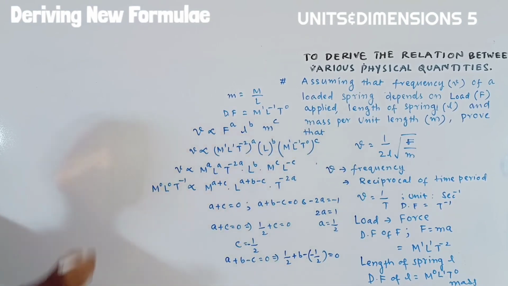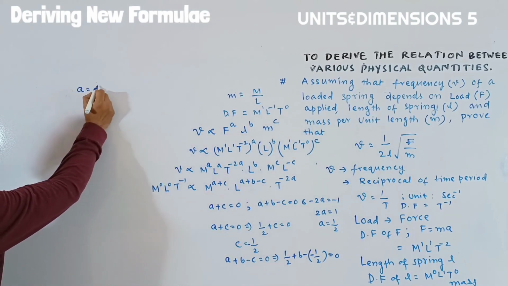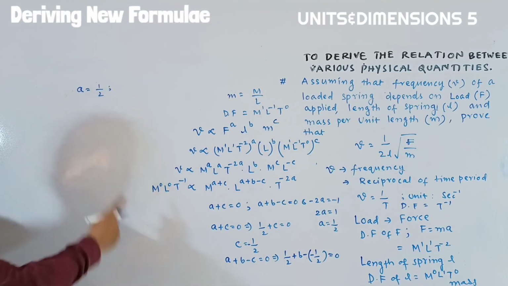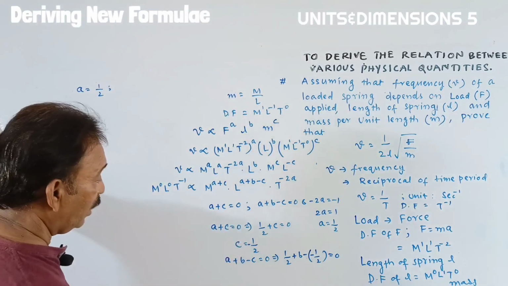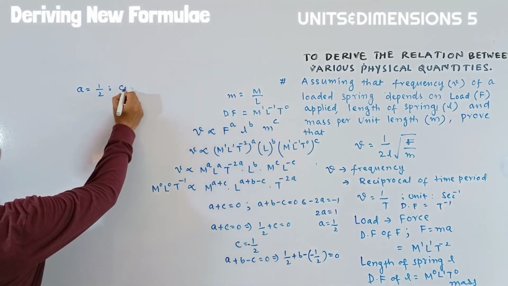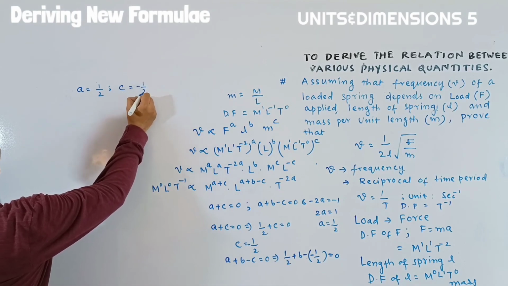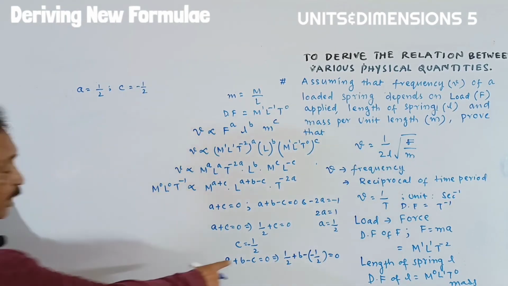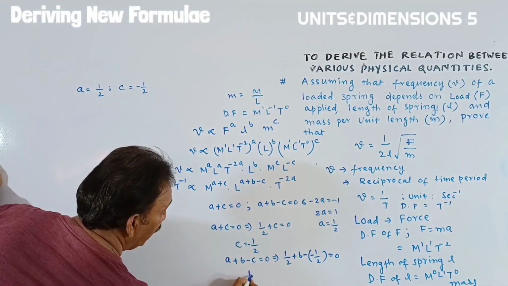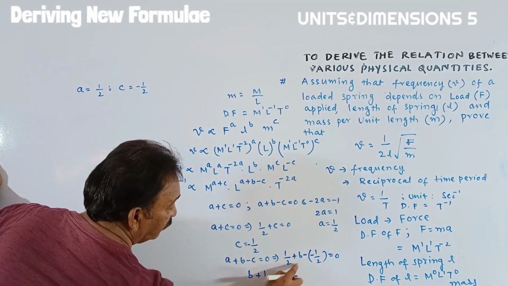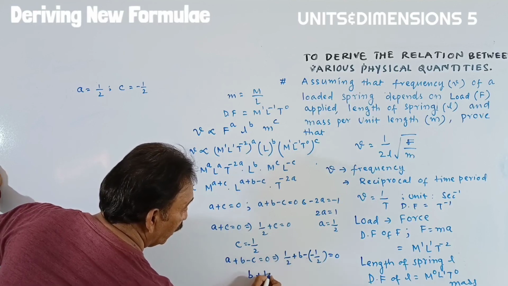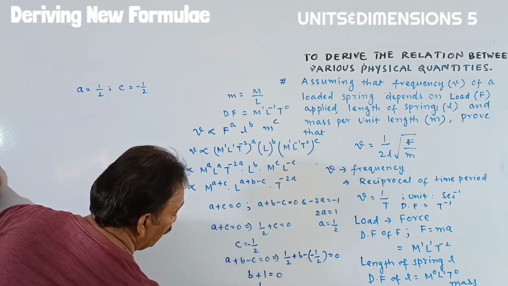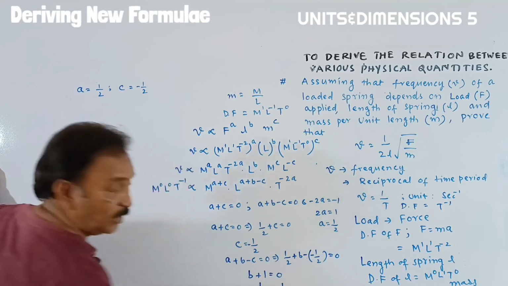Okay, students, we had A is equal to 1 by 2 and C is equal to minus 1 by 2.